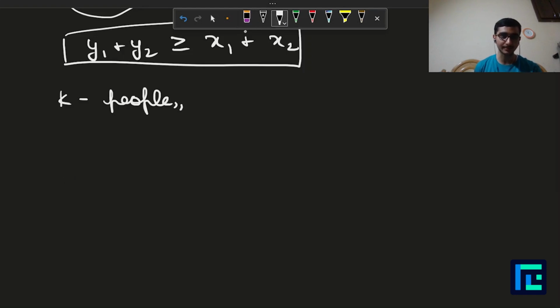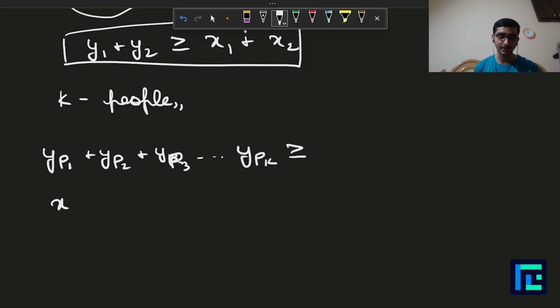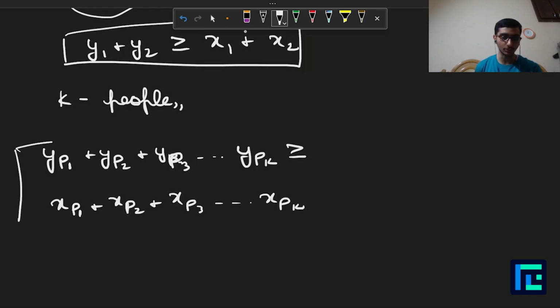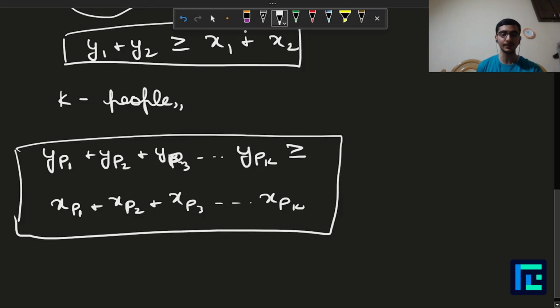It would be better to write y of person 1 plus y of person 2 plus y of person 3, so on till y of person k should be greater than or equal to x of person 1 plus x of person 2 plus x of person 3, so on till x of person k. So this condition should hold true where I've generalized the number of people that can go on a single day. There is no upper bound, but there's a lower bound. There should be at least two people, but it can go up to any number.